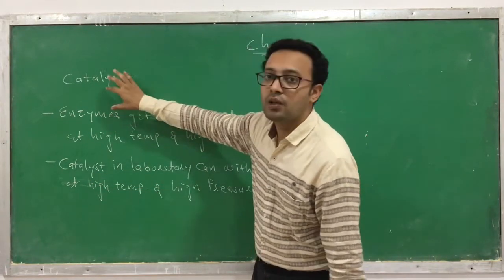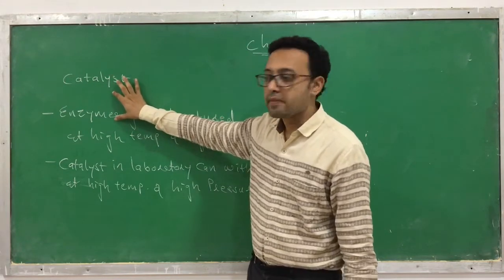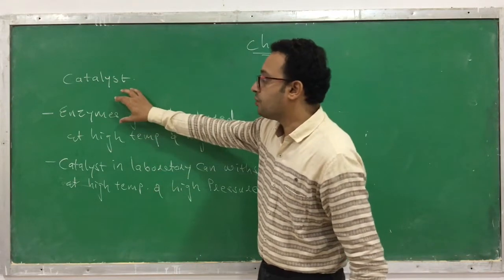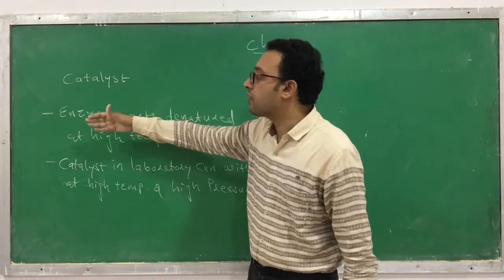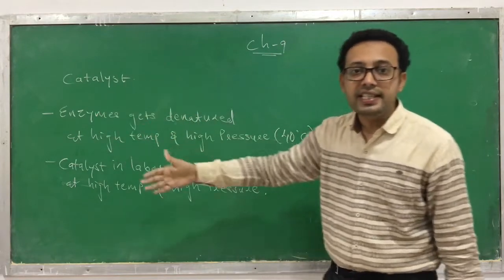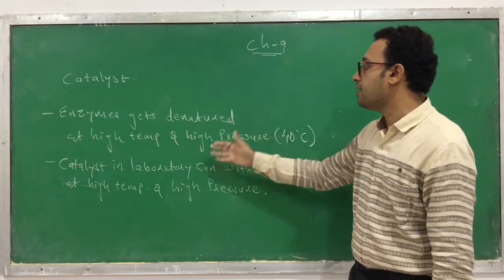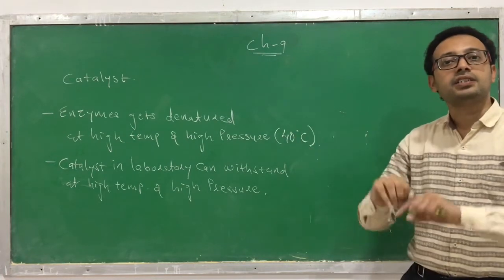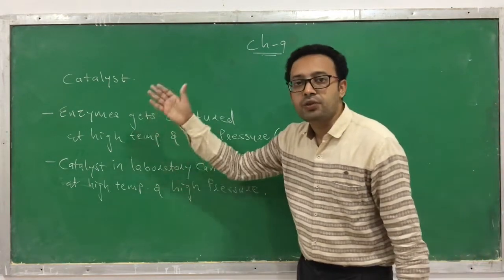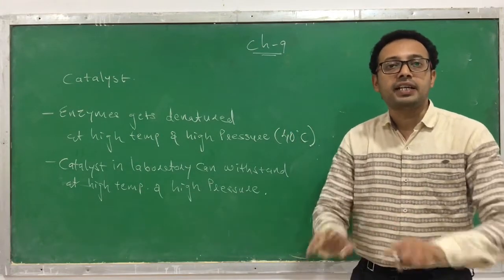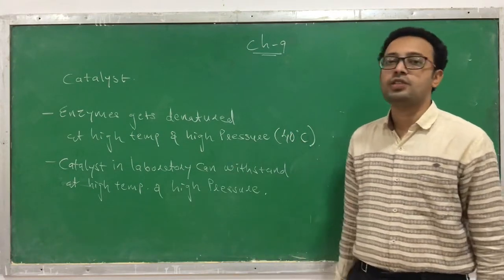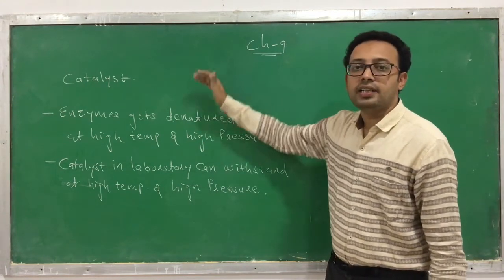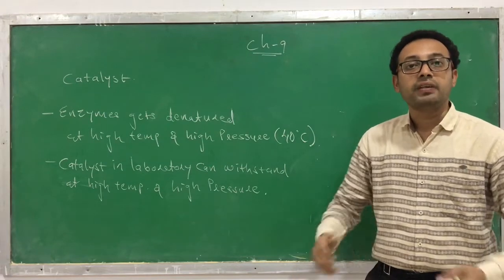This is a catalyst found in a living organism. This is a catalyst found in the chemistry laboratory. The catalysts found in living organisms, which we call enzymes, get denatured and degraded at higher temperatures and pressures, usually above 40 degrees Celsius. And the catalyst found in a chemistry laboratory can withstand this higher temperature and pressure. So this is a difference between the biological catalyst and the chemical catalyst.